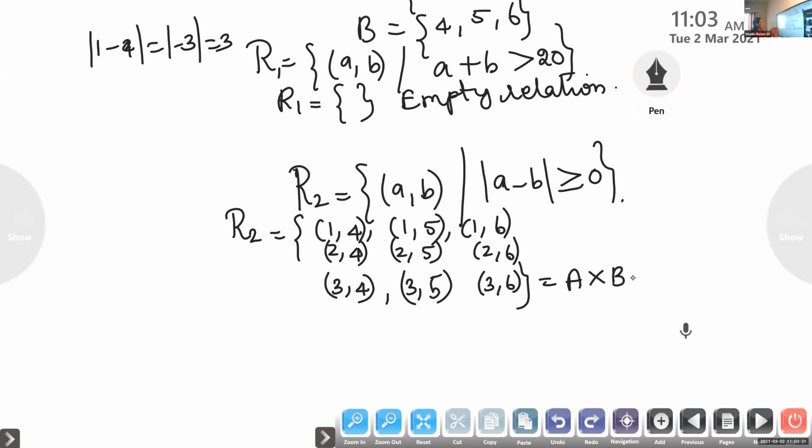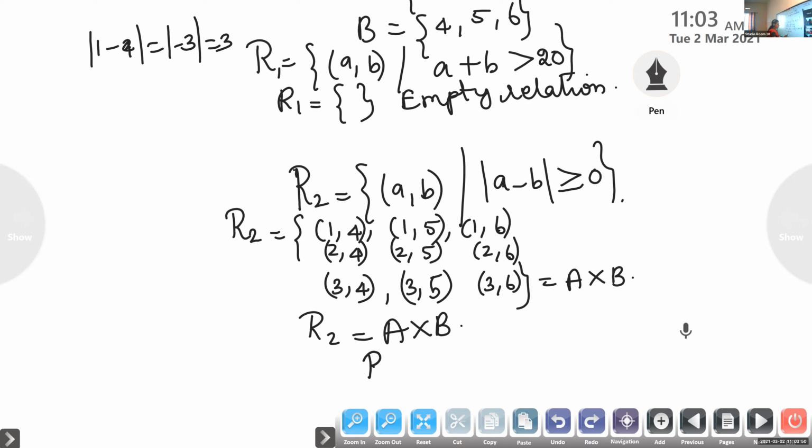In A cross B, how many elements are there? A is the set containing 1, 2, 3. B is the set containing 4, 5, 6. So, how many elements will be there in A cross B? Is it 9? So, here the relation R2 is equal to the whole set A cross B.